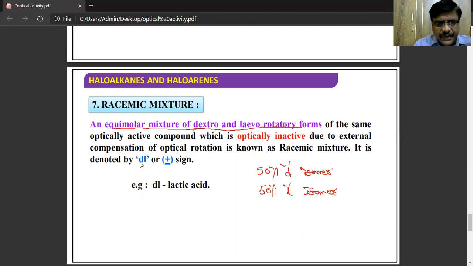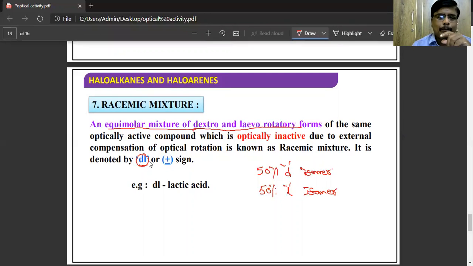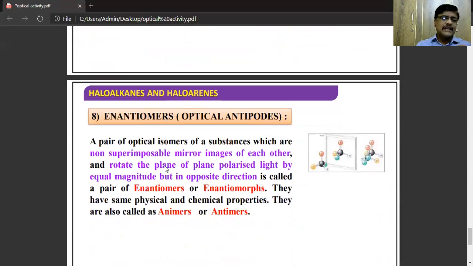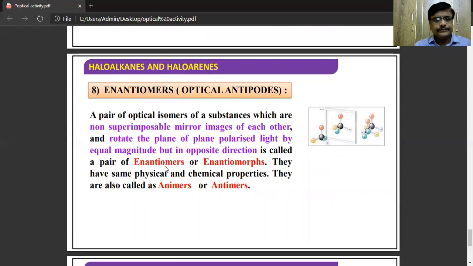So this is denoted by DL. Why? Because it is containing the equimolar concentration of dextro and levo. So dextro is denoted by D, levo is denoted by L. So it is denoted by DL or plus minus sign. So such mixture is known as racemic mixture.